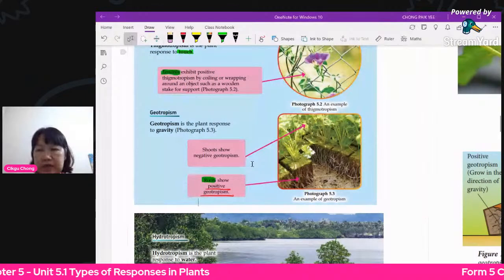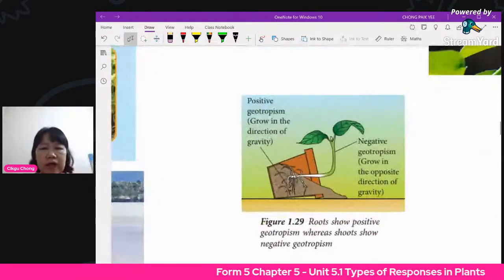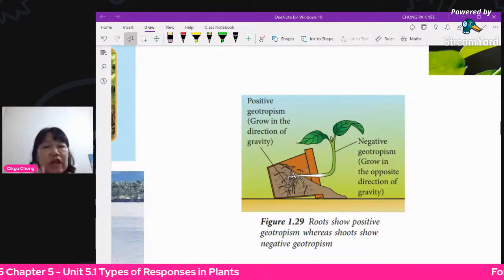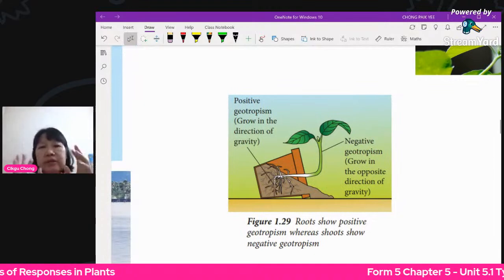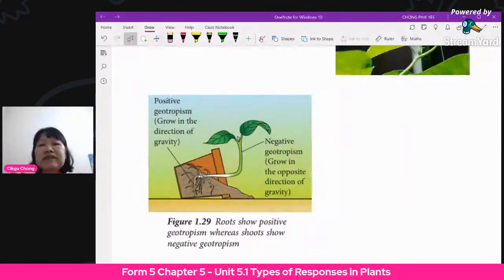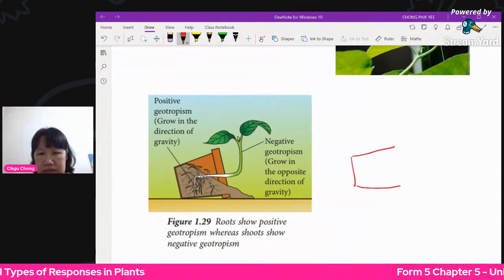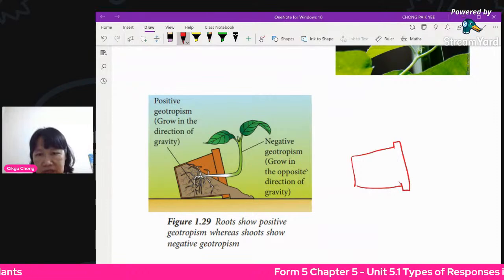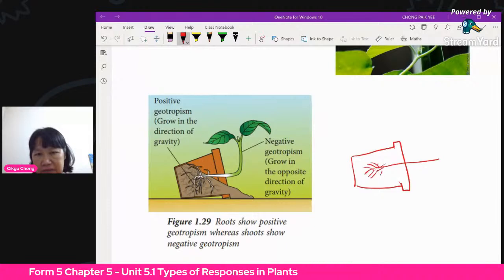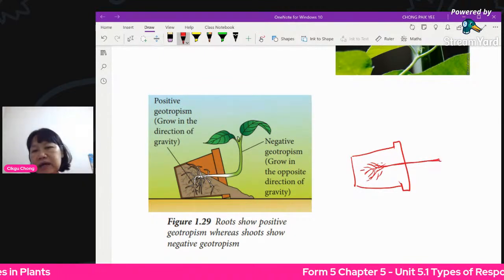Next one, wait, I'll show you an example first. Geotropism. If you have a potted plant that accidentally, or you purposely do experiments, you purposely tip the plant over, you put it sideways and leave it there for, let's say, at least 1 month. In the beginning your plant looks like this. This is the pot. You purposely put the plant like that. The plant is of course growing like this, right? In the beginning the plant is like that, the roots everywhere, and then of course the plant is like that.